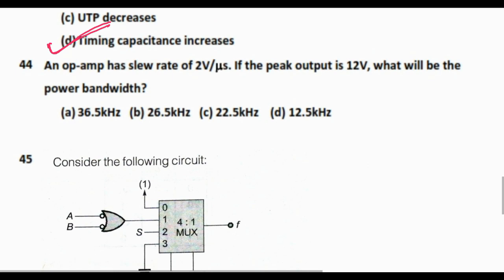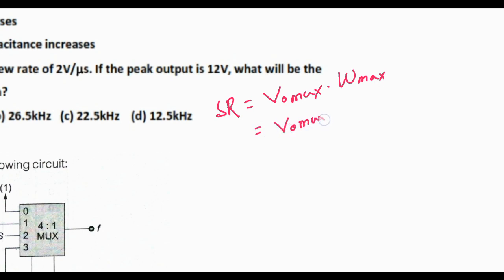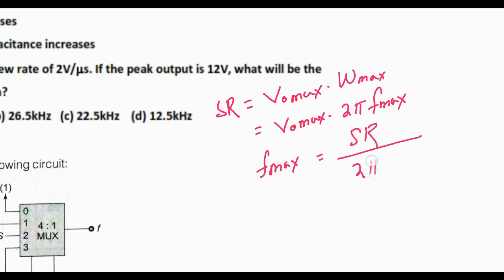The next question is, an op-amp has slew rate of 2 volt per microsecond. If peak output is 12, what will be the power bandwidth? So what is slew rate? Slew rate is maximum output voltage into maximum angular frequency. So this is equal to V output maximum into 2 pi maximum frequency. So maximum frequency will be equal to slew rate by 2 pi into V output maximum.